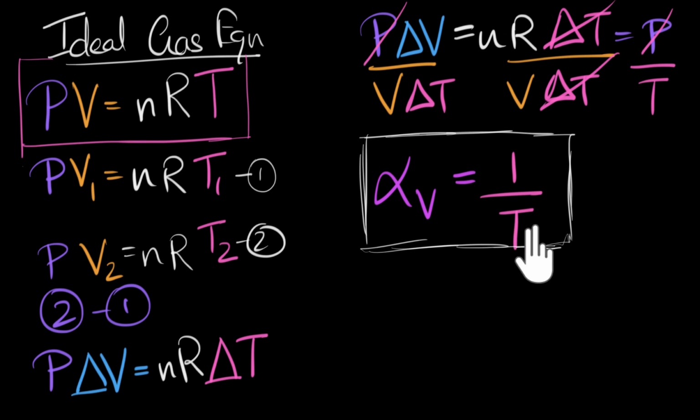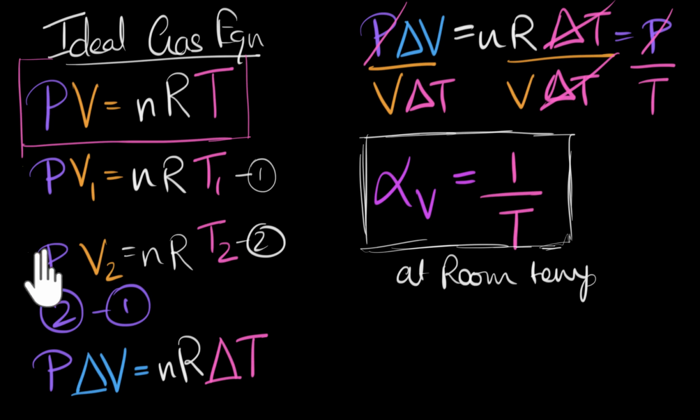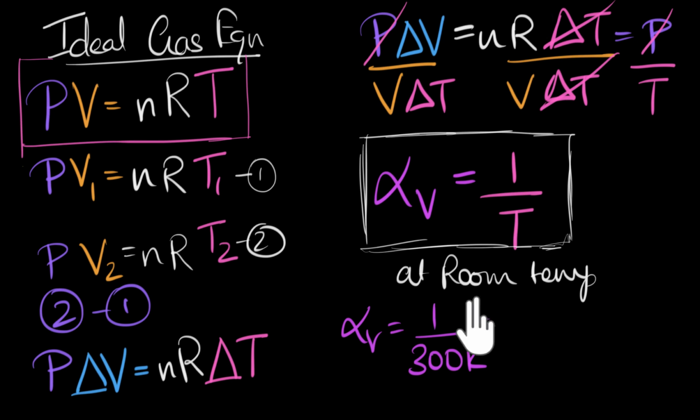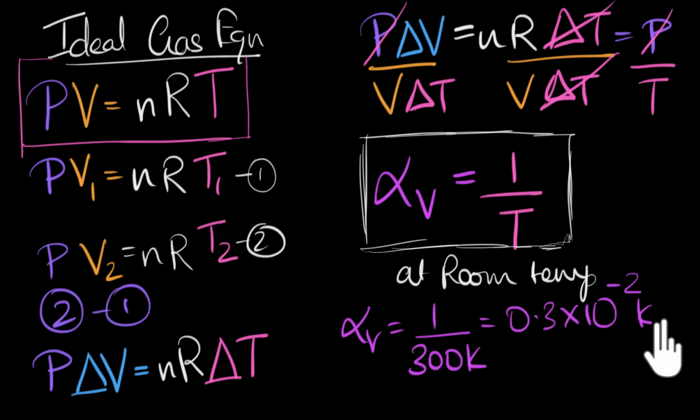We can even go ahead and calculate this at some temperature. Let's say we'll do that at room temperature. Room temperature is about 300 Kelvin. So alpha V would be 1 over 300 Kelvin. What would that be? Well, 1 divided by 3 is 0.3, times 10 to the power minus 2 Kelvin inverse.